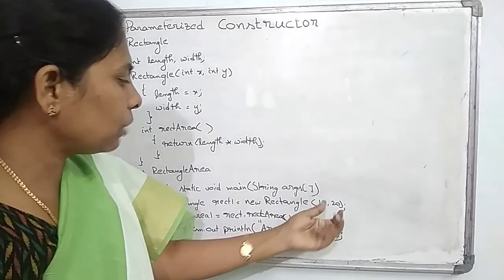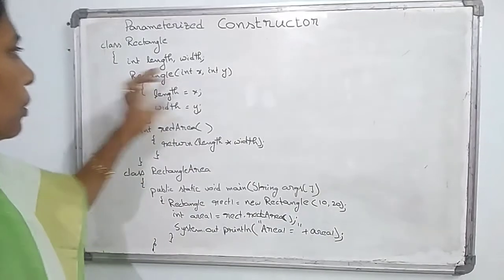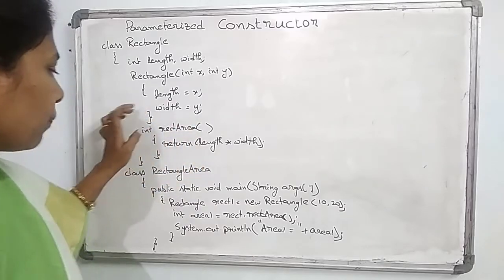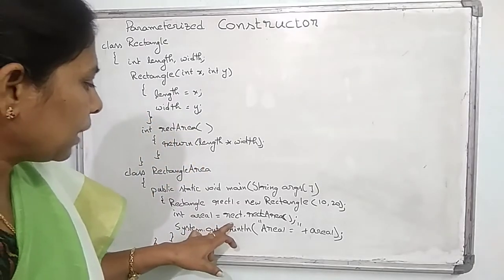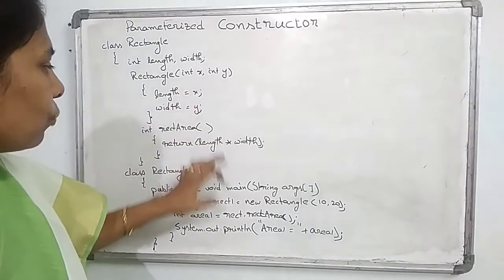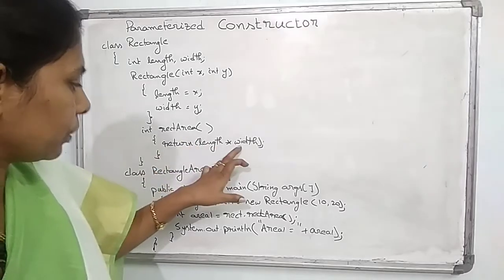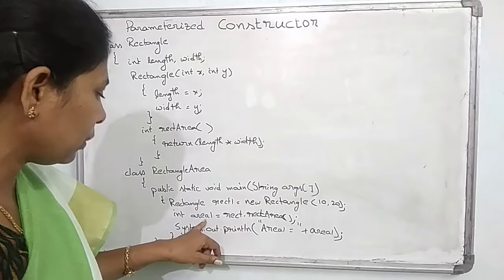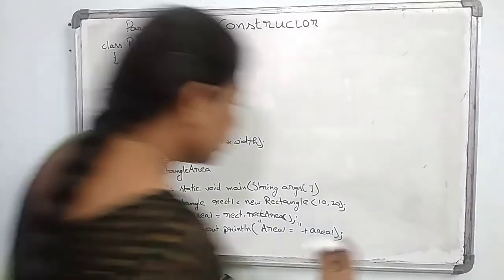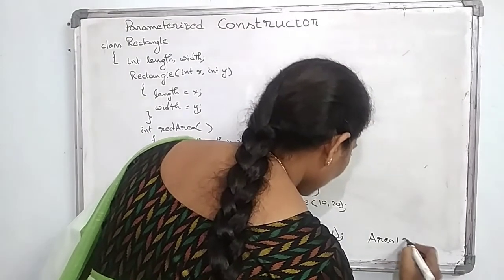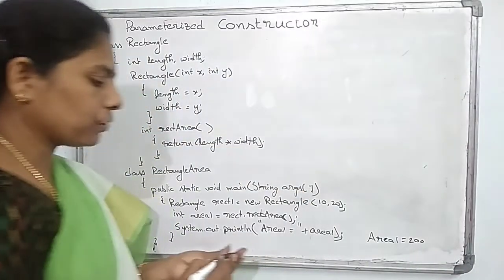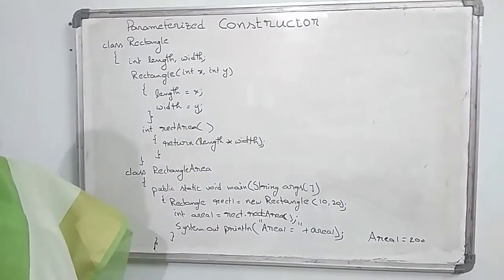Whenever I am passing 10 and 20, the 10 and 20 are passed to the rectangle x and y, and the 10 is passed to length and 20 is passed to width. After that it will calculate the area. The area comes from the rectangle area. So in that rectangle area the length and width are 10 and 20. It will calculate length into width, return the value and store it into area 1, and then it will print the value of area 1. So the output is area 1 equal to 10 into 20, 200. So this is the output of this one. So this is the parameterized constructor.